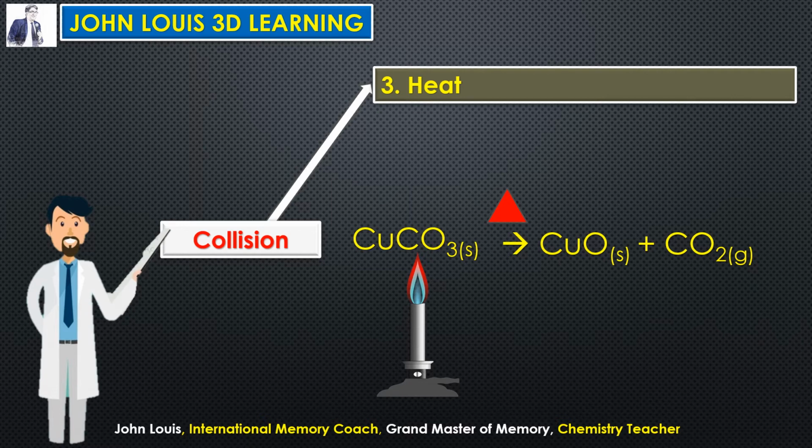See, the bonds between copper, carbon and oxygen, everything will be broken. And then copper will combine with oxygen by being in close contact with each other. So copper directly contacts oxygen and forms copper oxide. And carbon can directly collide with oxygen, forming carbon dioxide. So the initial bonds will be broken and the new bonds will be formed by collision, by different types of collision. Is it clear? So this is an example of how heat brings that collision within the molecule or between the molecules to form new products.